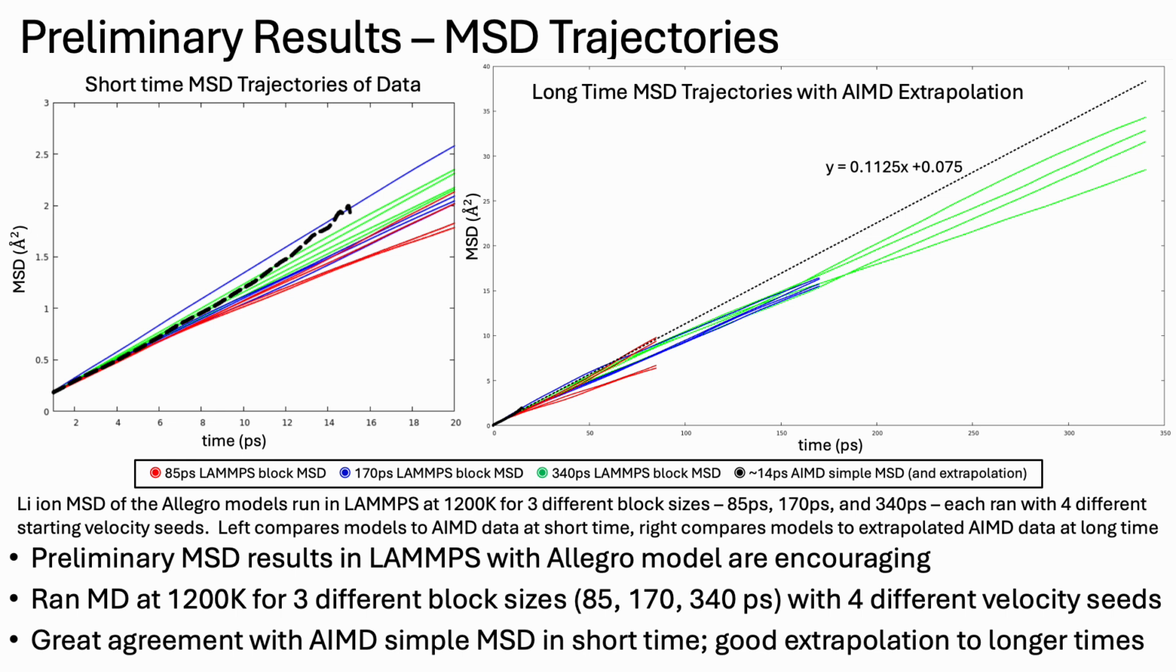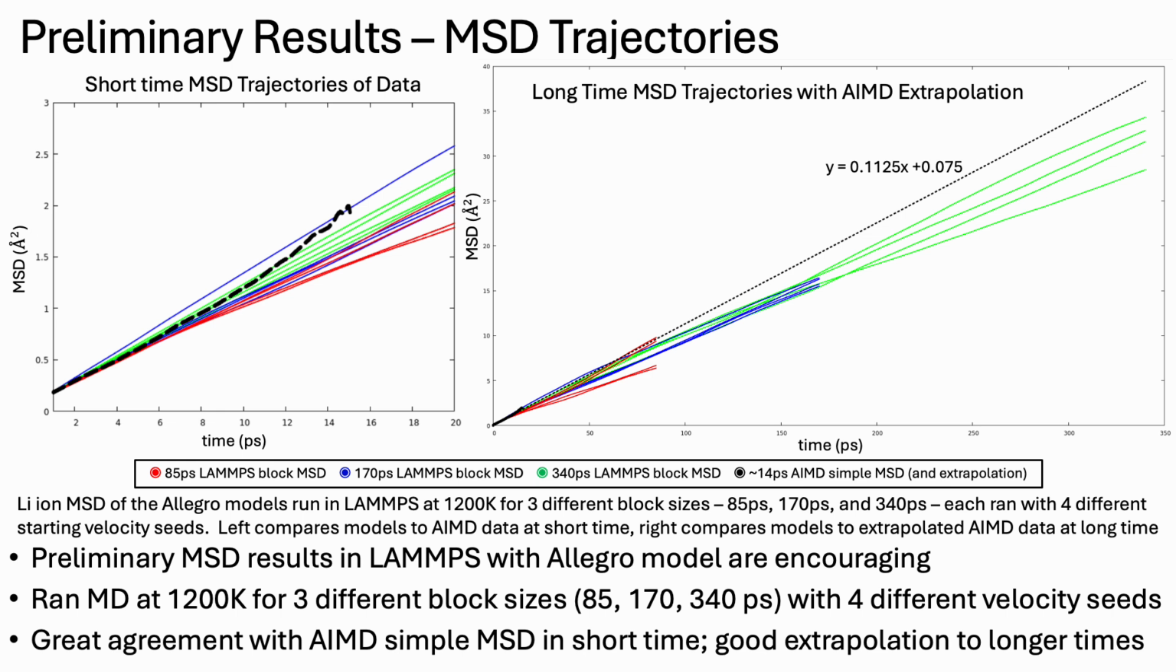Here we see the preliminary results of comparing MSD trajectories from Allegro models run in LAMMPS to the ab initio trajectory at 1200 Kelvin. The LAMMPS models were run at 3 different block sizes, 85, 170, and 340 picoseconds, and each block size was run with 4 different initial velocity seeds. This resulted in a total of 12 different LAMMPS trajectories, which we compared to the original MD trajectory, which only ran for about 14 picoseconds.